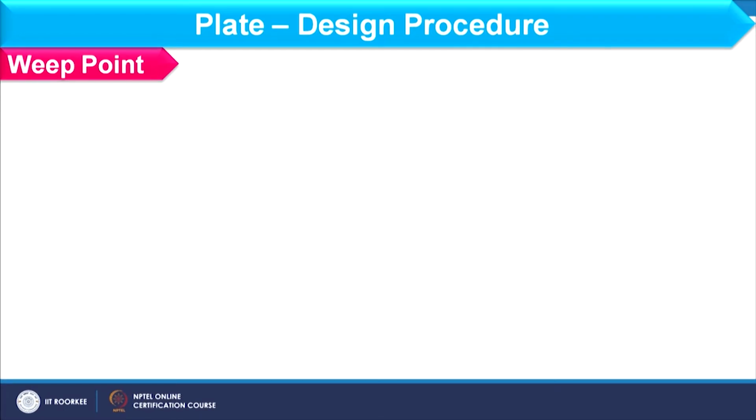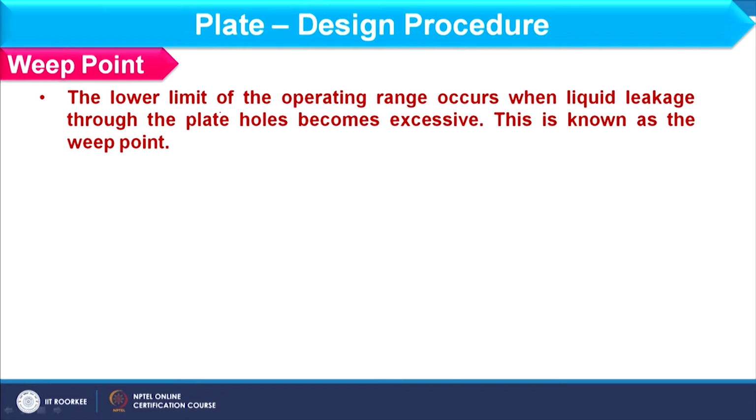As far as weeping condition is concerned, first of all we should understand what the weep point is. When the liquid flow rate is very low, it will start coming through the holes which are available for vapor to move up.